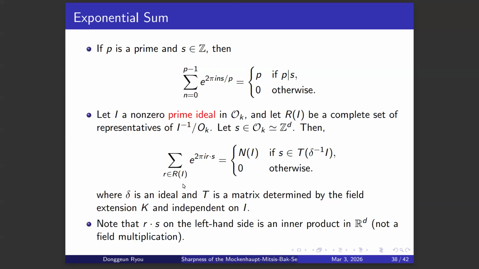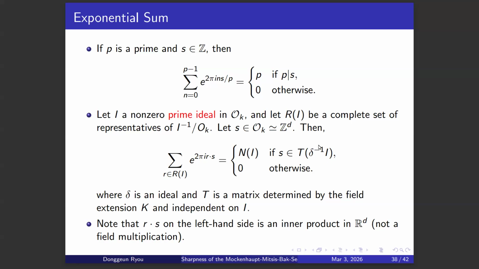But if these elements r are chosen from R of I, then there is the following structure. I'm not going to explain what delta inverse and T are, but they are fully determined by the choice of the field extension. After you choose the field extension, they don't change. They are independent of our choice of I or other parameters.